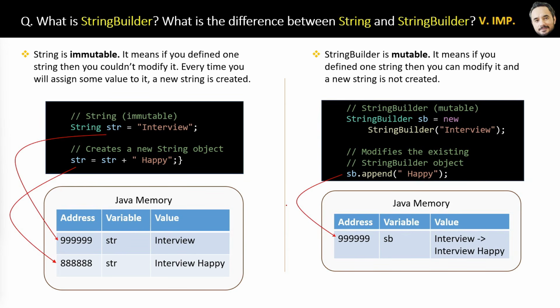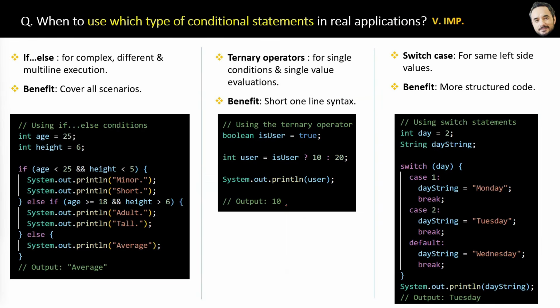Now, most importantly, do you know which concept you will use while building an application? For example, when to use the if else, when to use the ternary operator, and when to use the switch cases in a real application. Okay, so these kinds of questions I will cover in this top 30 questions.